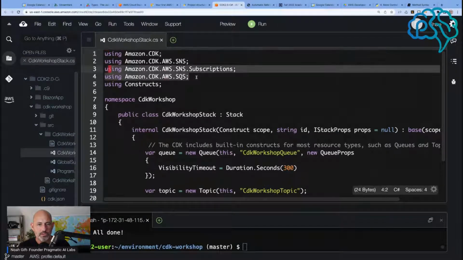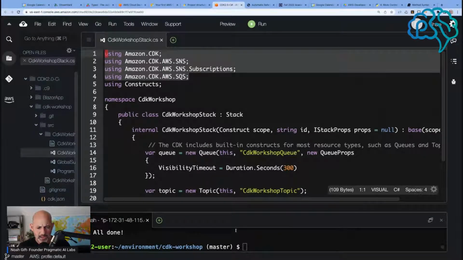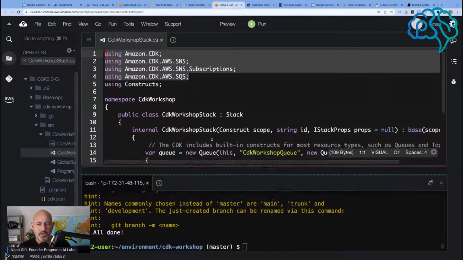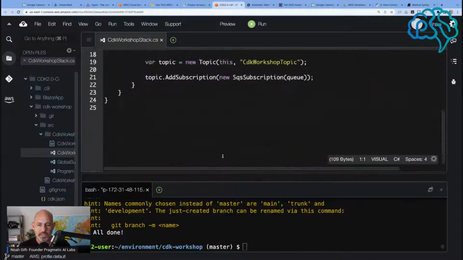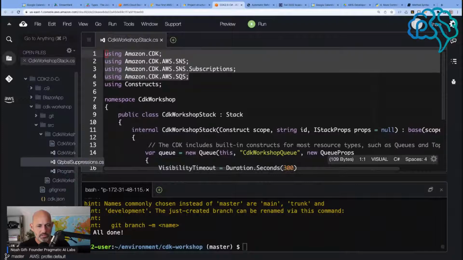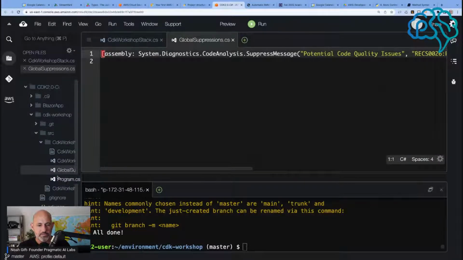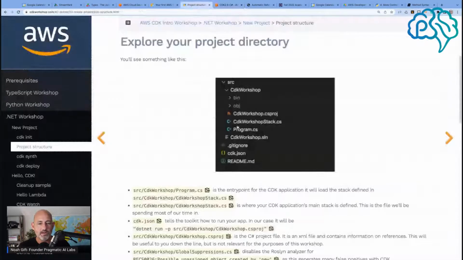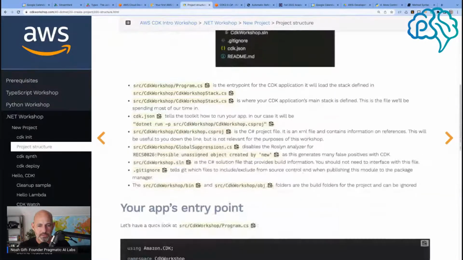So it's got some SQS stuff. Now, how did it find all that stuff? What did we run? I guess that's in the sample app. I guess it gives us all this stuff. It gives us access to queues and all kinds of things in our program. Is right there. Okay, we got that. We see we have a bunch of stuff.